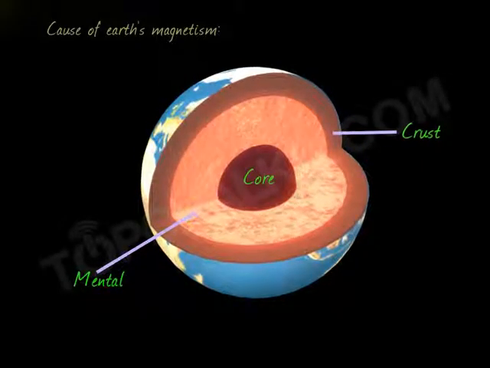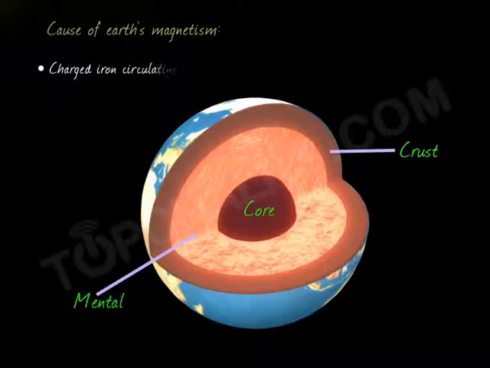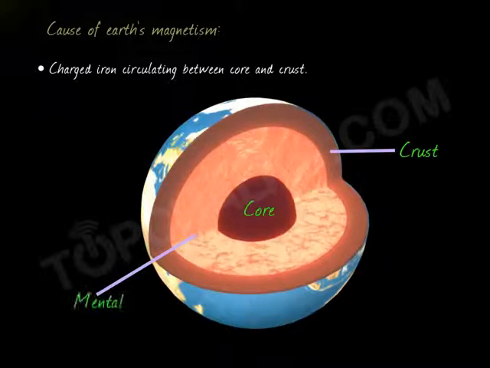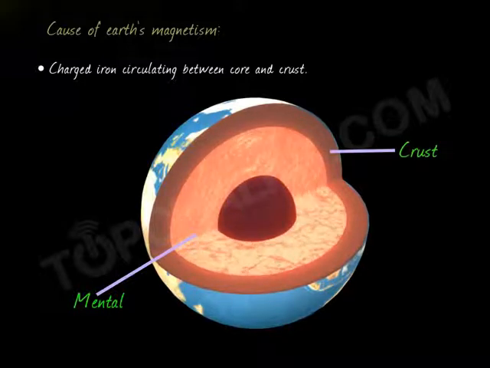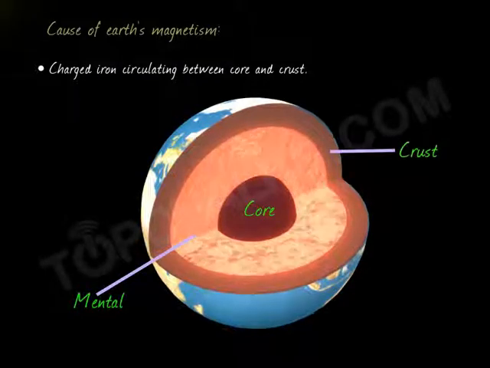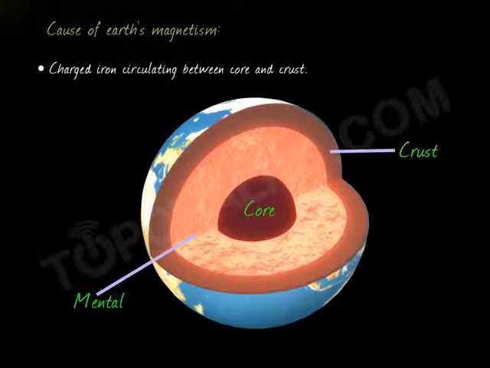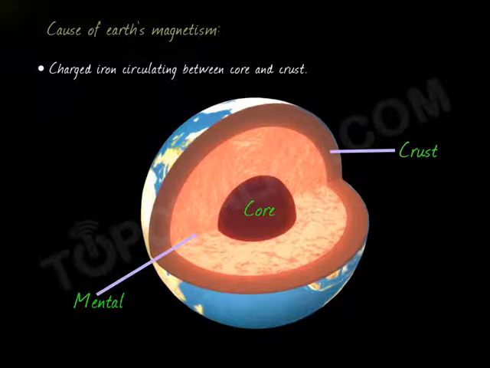So what is the first possible cause? Charged iron circulating between the core and crust of Earth, and that is inside the mantle. Mantle is the layer of Earth between core and crust. Crust is very thin. This is the core, almost solid. Between core and crust, this is the mantle. So there is hot molten iron which is circulating. This is charged circulating iron. The currents produced due to charged circulating iron are called convection currents, and they cause the magnetic field of Earth.